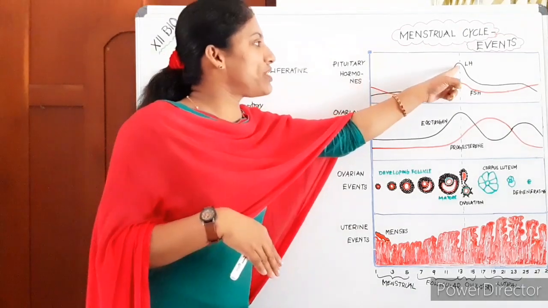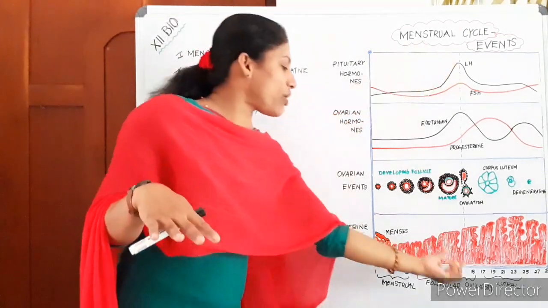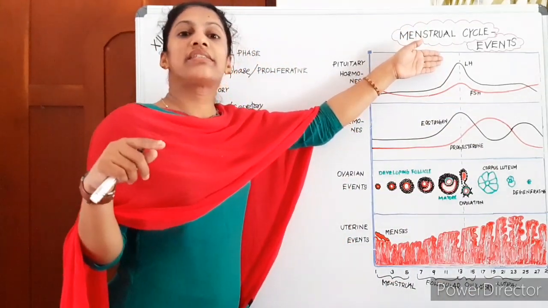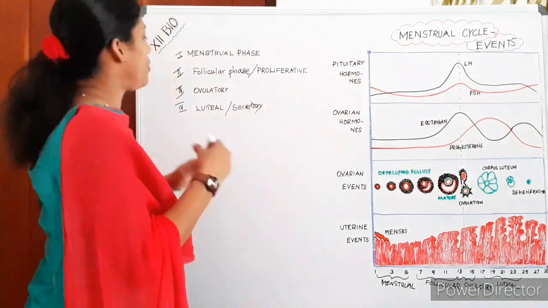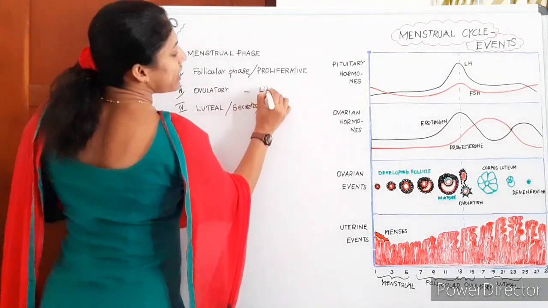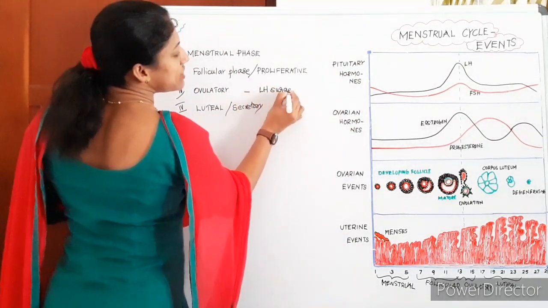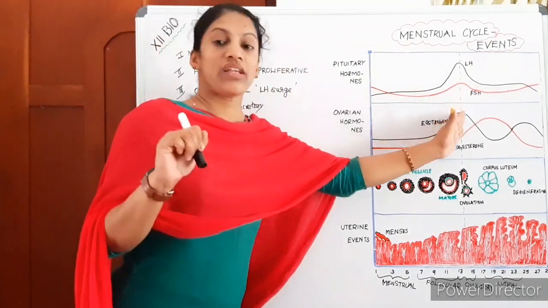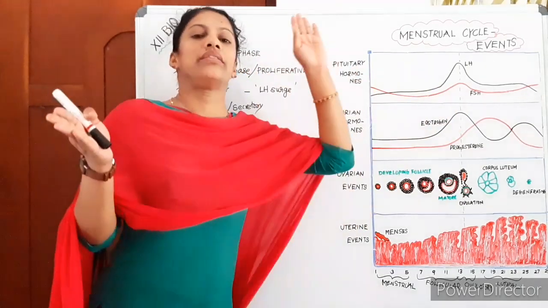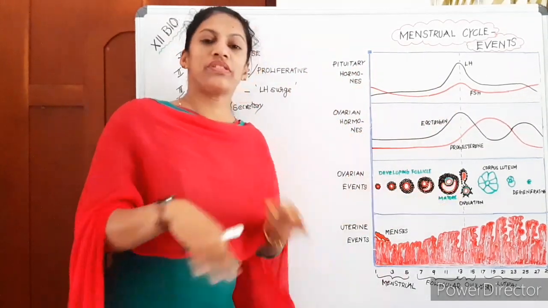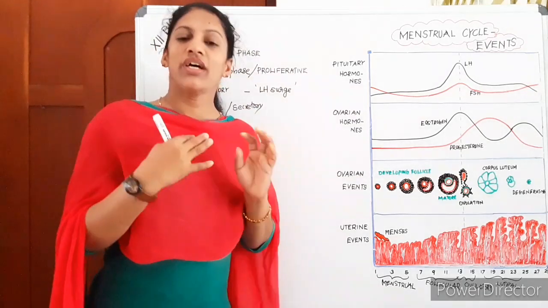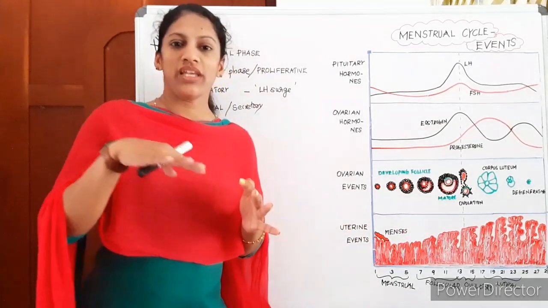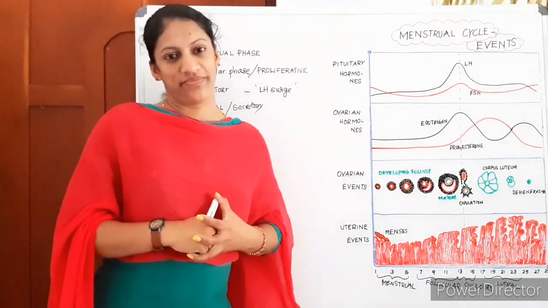Okay, so what happens towards the middle of the cycle? In the ovulatory phase, LH is at its peak, which is called the LH surge. So at mid cycle there is an LH surge. That means LH and FSH are at their peak. Estrogen is also at its peak, and this is helping in the ovulation process. The Graafian follicle ruptures to release the ovum, which is called ovulation, and the uterus is gradually proceeding with its proliferation.